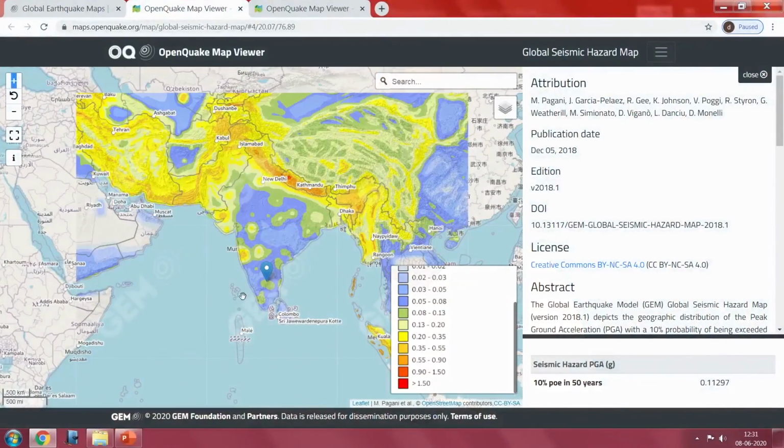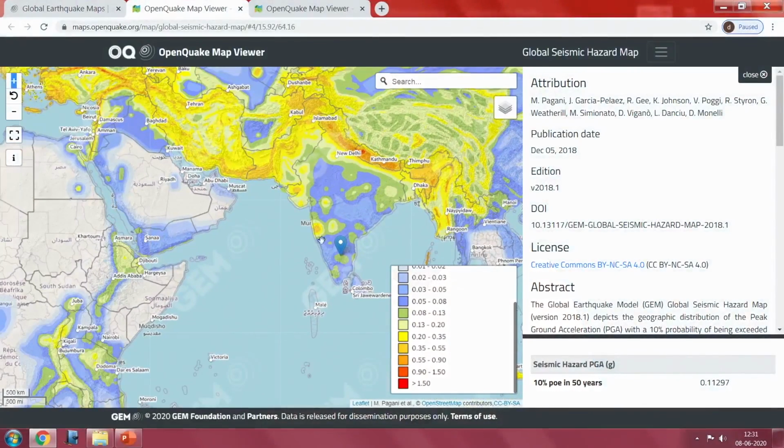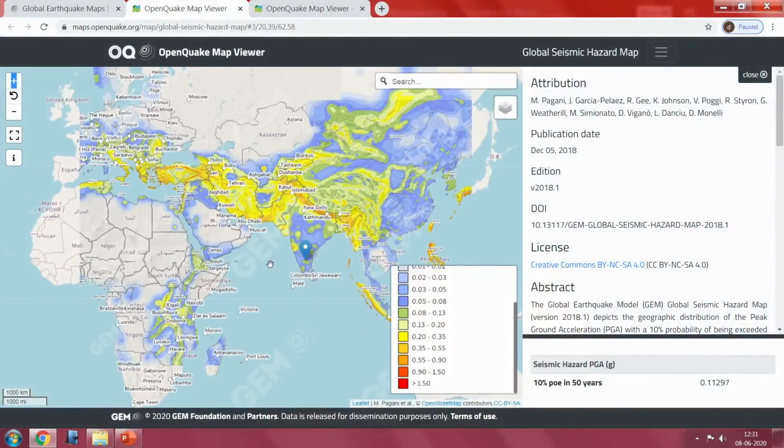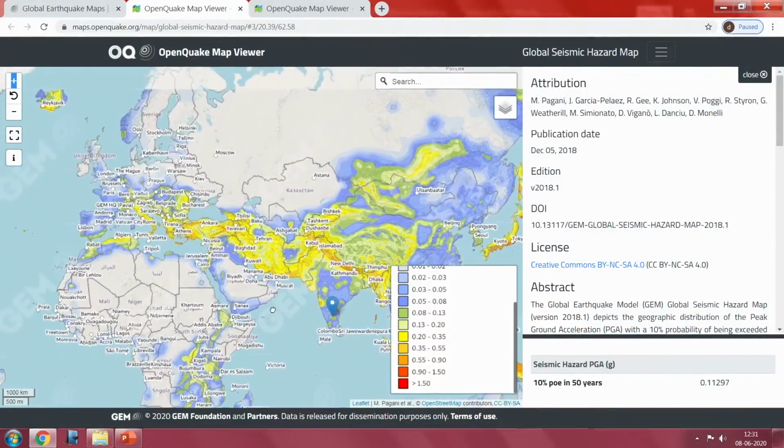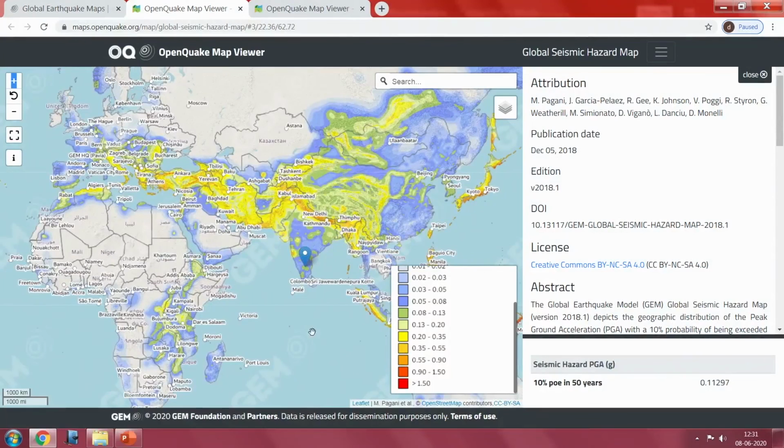This hazard map does not end up only mapping PGA. It is at global scale. Somebody who wants to locate their hazard value can get it from here, and it can be taken as a reference for some calculation or anything they are looking for. But this micro level information is not there, only macro level, and it is very interactive.